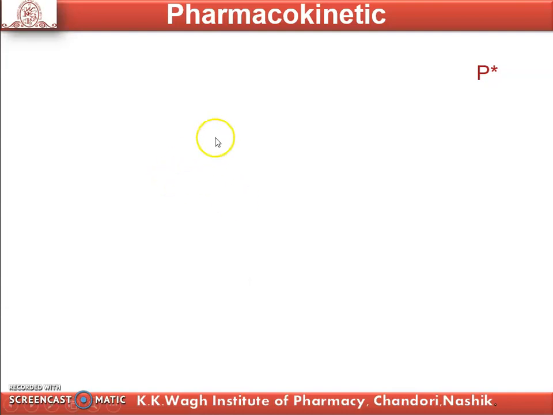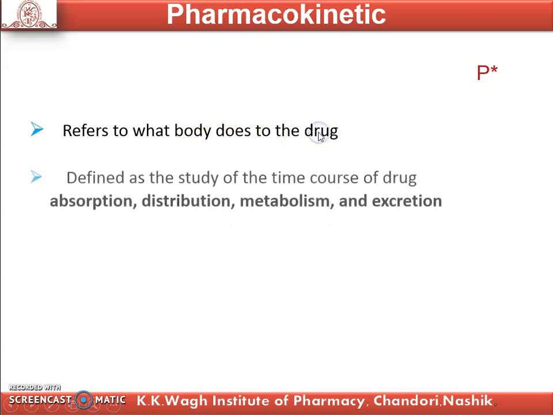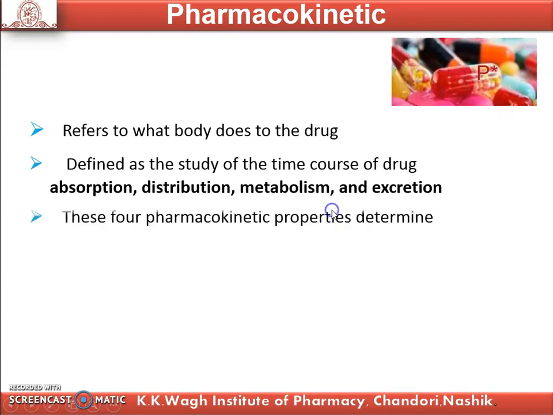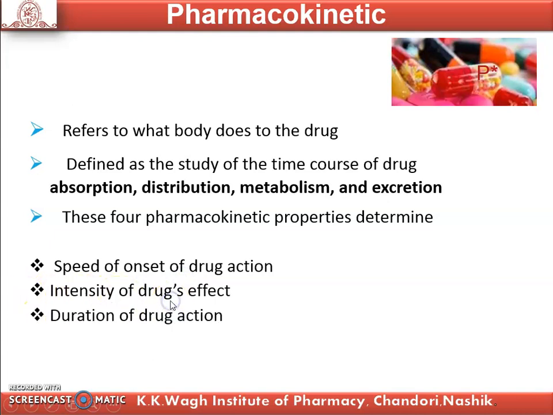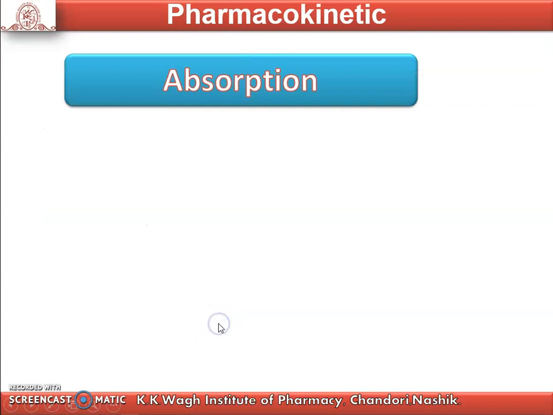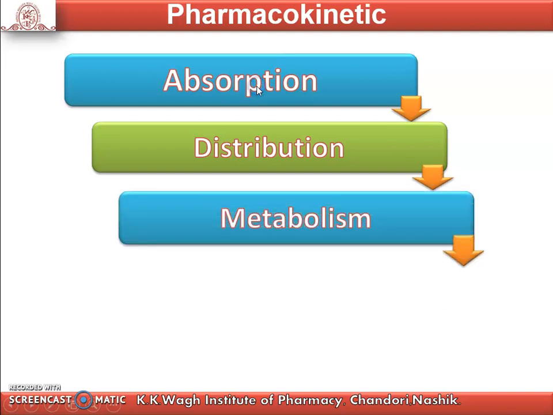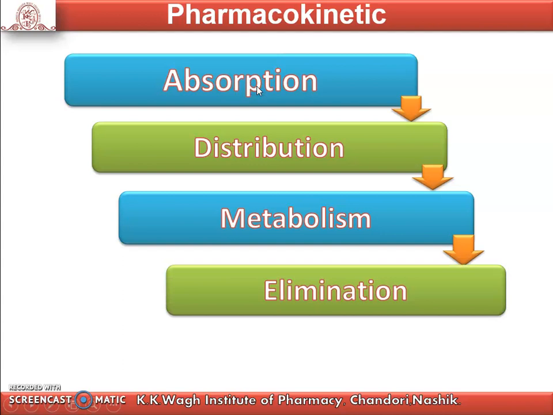After that, we see what is meant by pharmacokinetics in detail. It refers to what the body does to the drug, or it is defined as the study of the time course of drug absorption, distribution, metabolism and excretion. These four pharmacokinetic properties determine the speed of onset of drug action, intensity of drug effect, and duration of drug action. When a drug first goes inside our body, it is absorbed, then distributed, then metabolized, and lastly excreted or eliminated from our body.